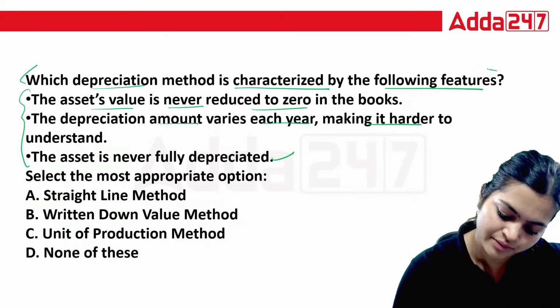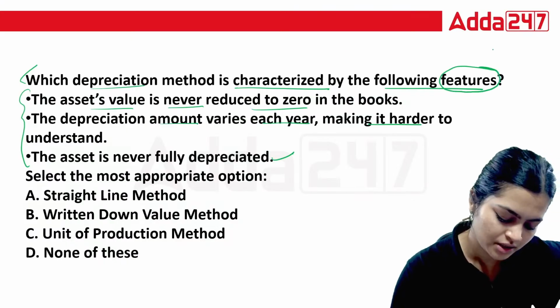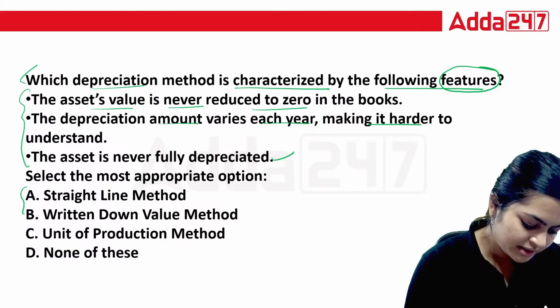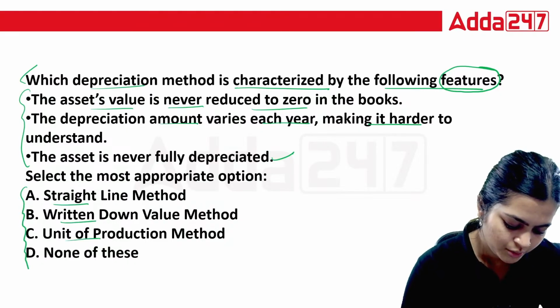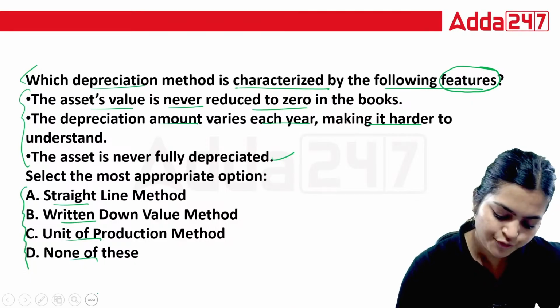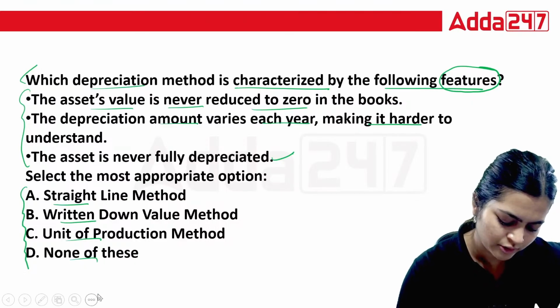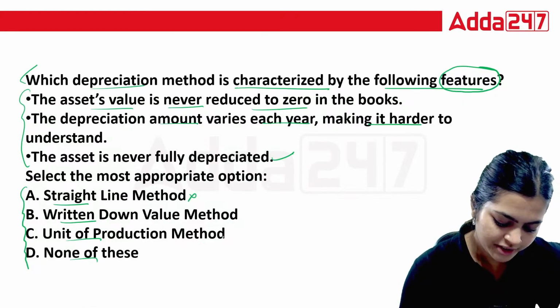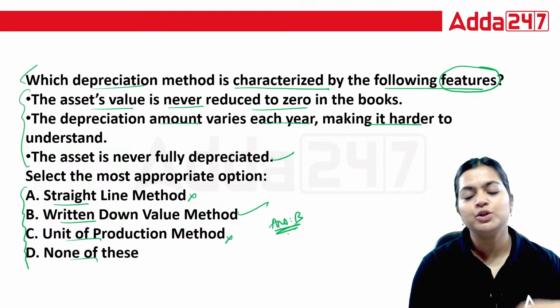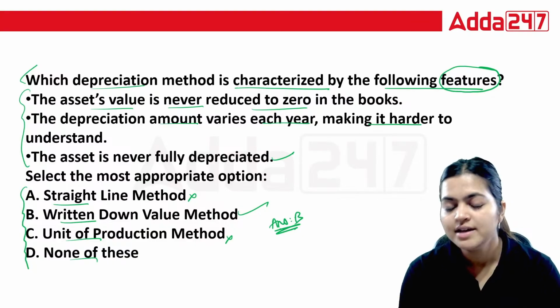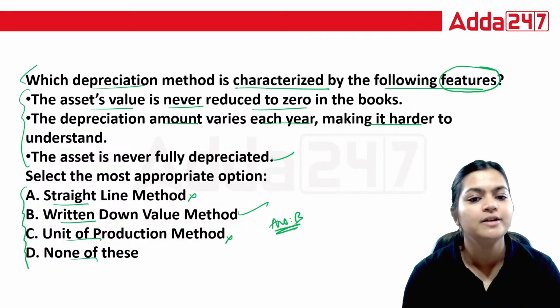Can you tell me which method, that is straight line method, WDV, units of production, or none of these? So these features are talking about which method? Straight line method? No. Units of production? No. Correct answer is your answer B. Every year you need to recalculate that amount. So here your correct answer is your answer B.